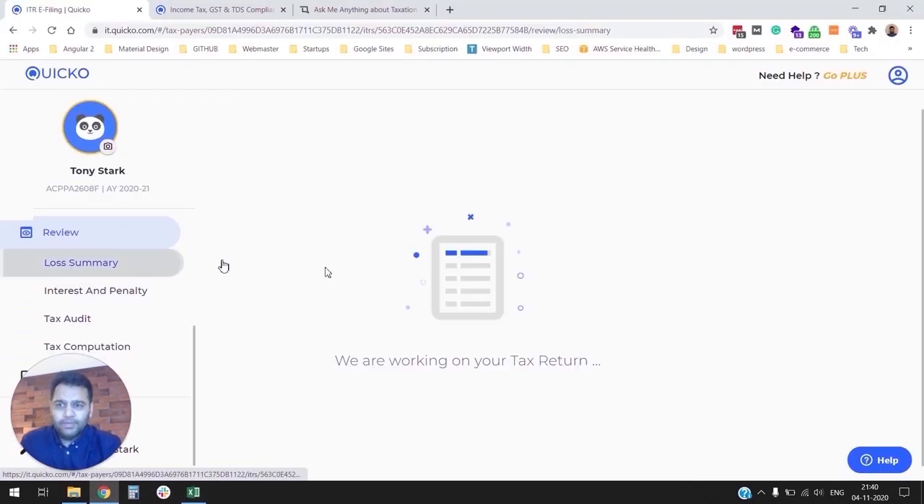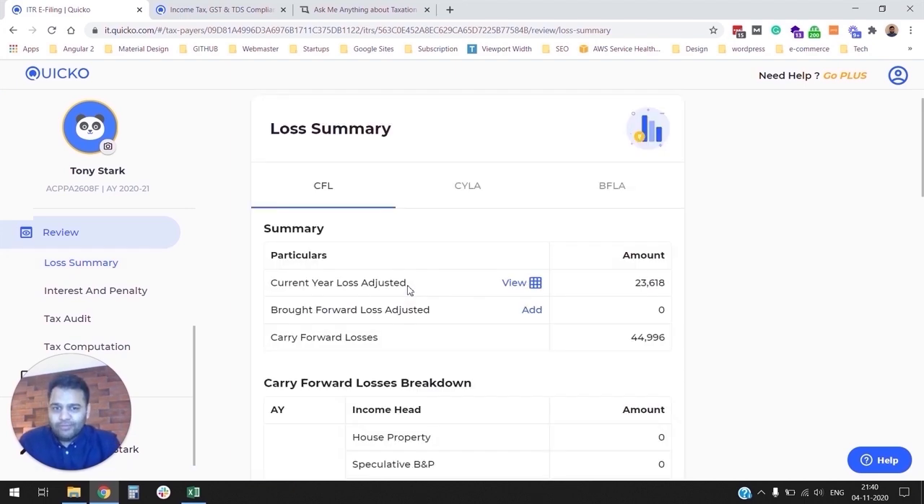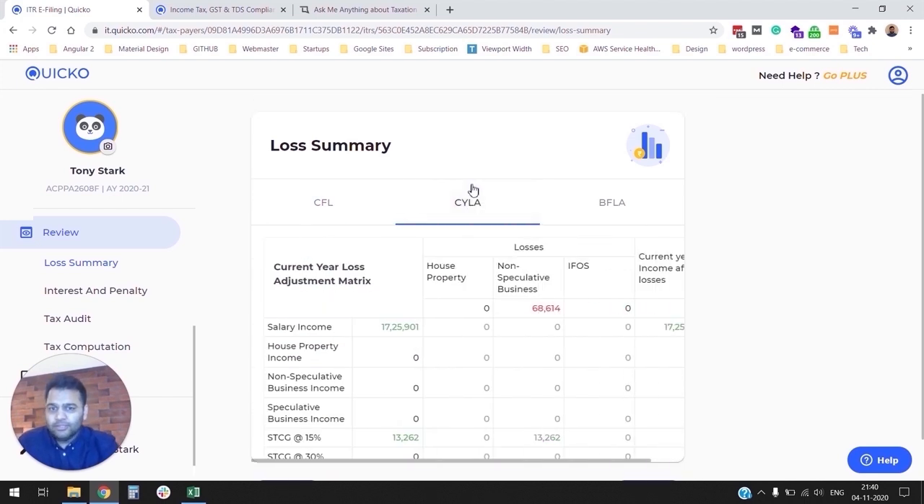First up is loss summary. Just like incomes, you could have incurred losses, and Quidco takes care of all your losses. As you can see on loss summary, you have your current year losses adjusted. That means any losses that you have incurred in the financial year, and those that were adjusted against other income heads. So let's quickly look at our current year loss adjusted.